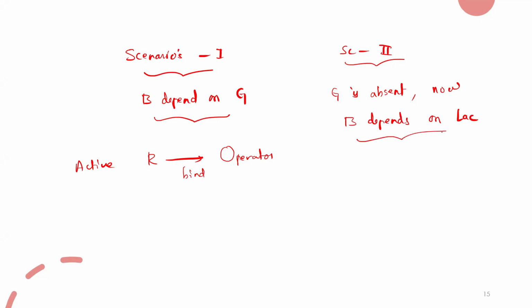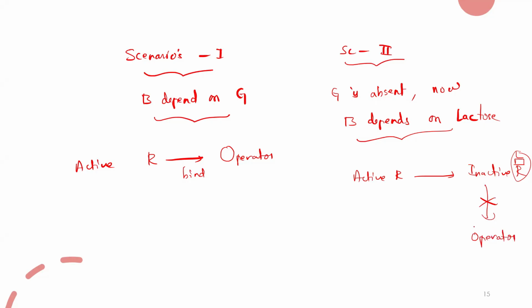Whereas here, what happens when lactose is present? This active repressor will become inactive. How does it become inactive? Because lactose will bind to it and make the repressor inactive. Now this inactive repressor cannot bind to the operator.